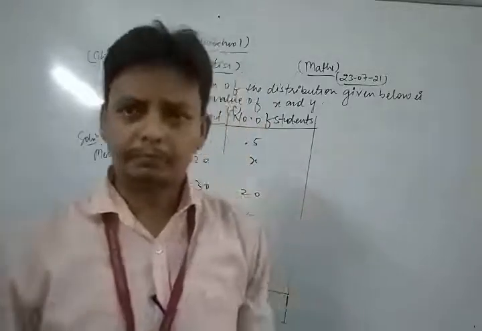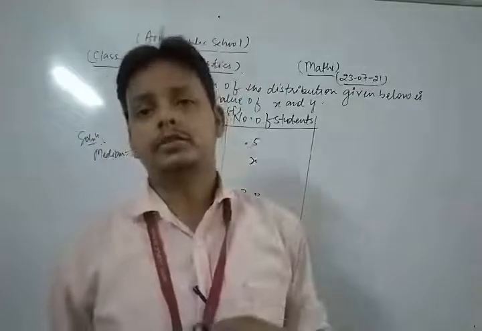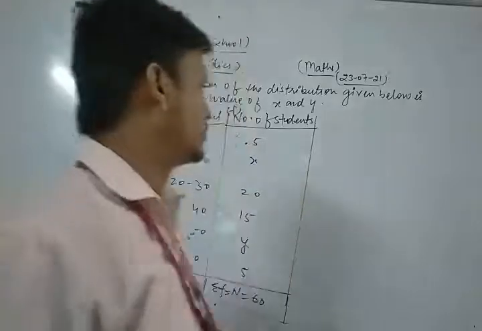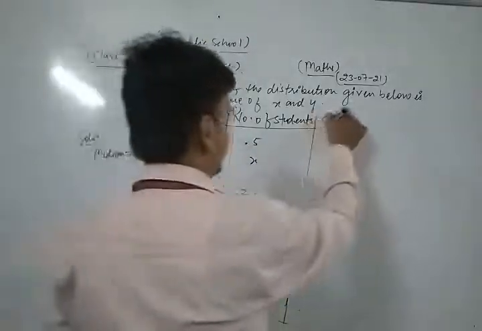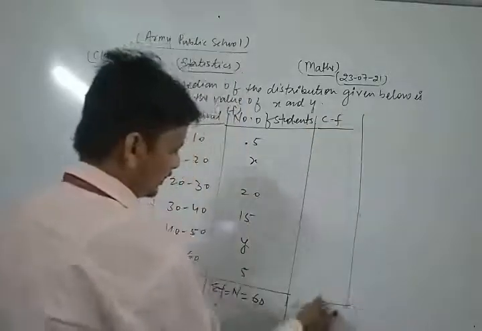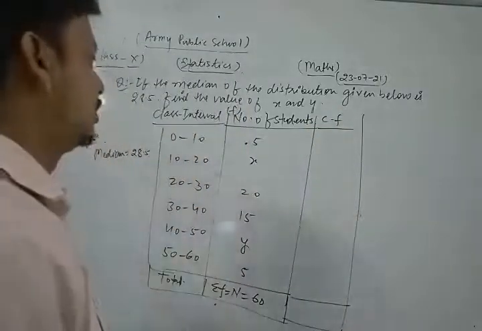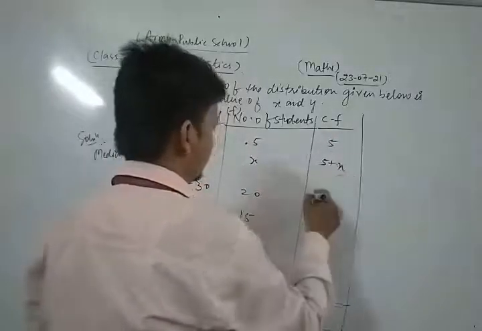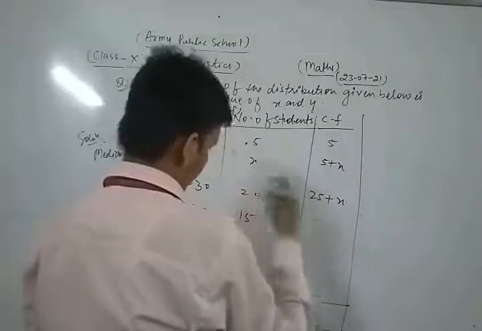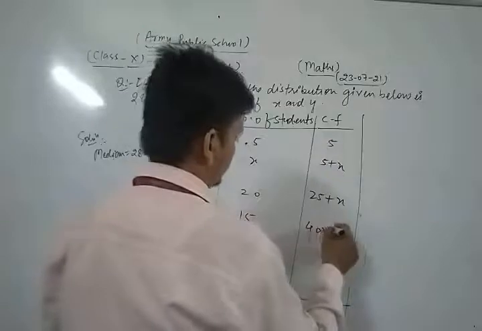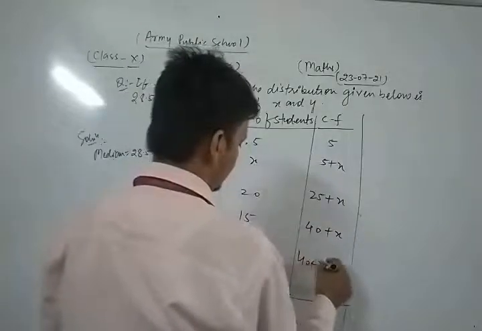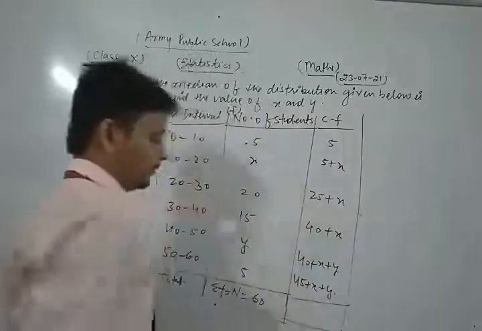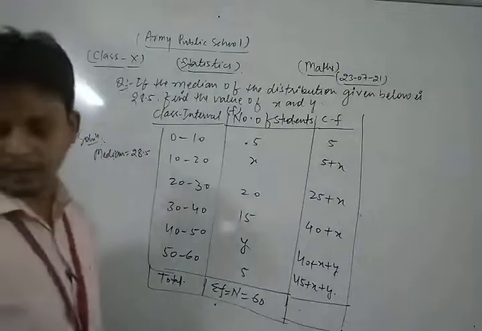We already discussed that for finding the median, first of all we find the median class. After that, we find all the information related to it. Now, first of all, we write the cumulative frequency. Look, we write 5 as it is. Now this is 5 plus x. Now this is 25 plus x. Now this is 40 plus x, then 40 plus x plus y, and this is 45 plus x plus y.